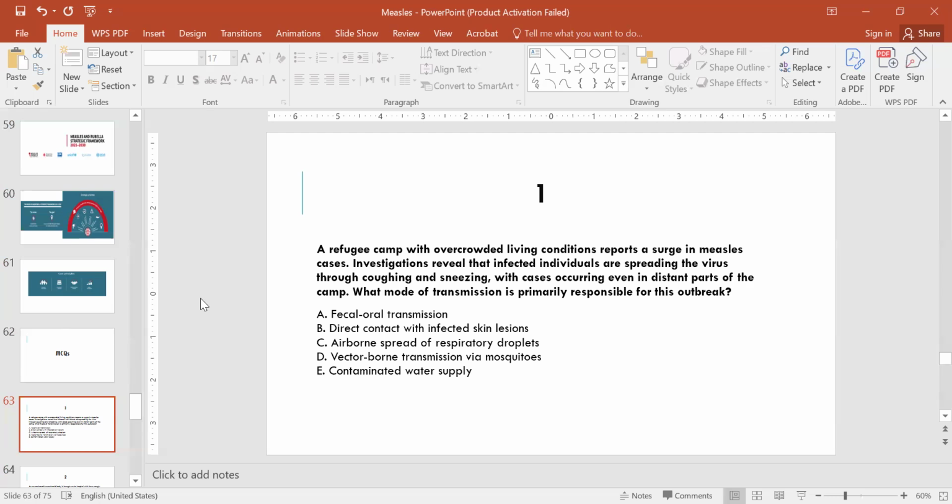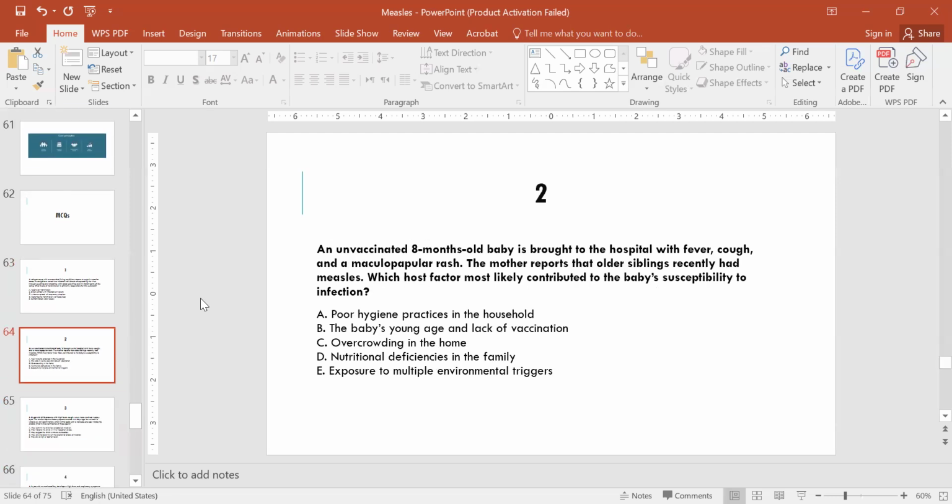Option A, fecal-oral transmission. Option B, direct contact with infected skin lesions. Option C, airborne spread of respiratory droplets. Option D, vector-borne transmission via mosquitoes. And option E, contaminated water supply. C. Yes, option C is the correct one.